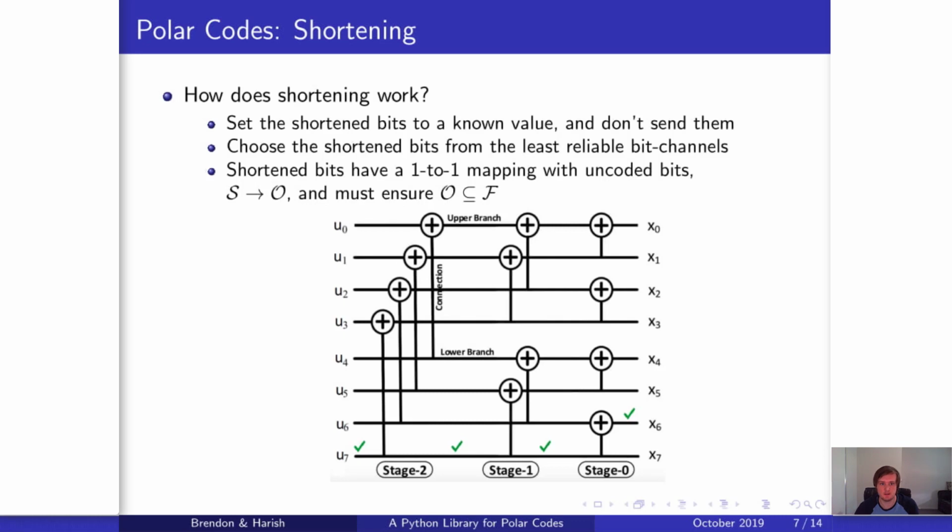Shortening works by not sending coded bits from a chosen shortened set, and instead assigning them to a known value, say 0, that is known a priori by the decoder. And by virtue of not using these bit channels, we are losing their respective channel capacities. And so we are motivated to find algorithms for choosing the shortened set as well as the frozen set that reduce this performance deficit.